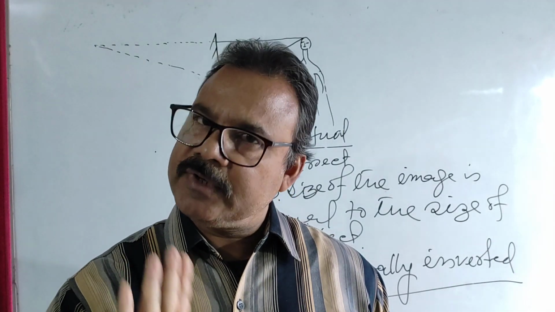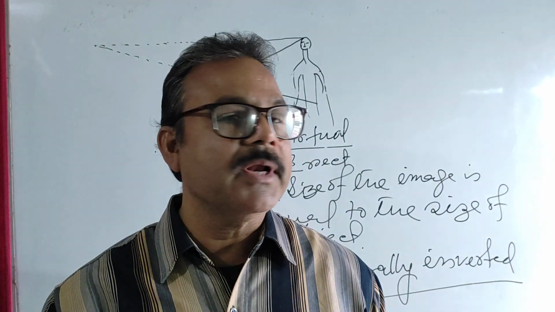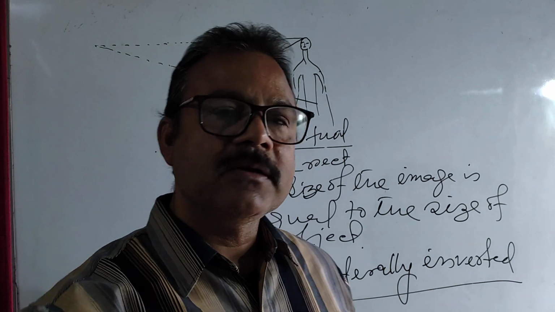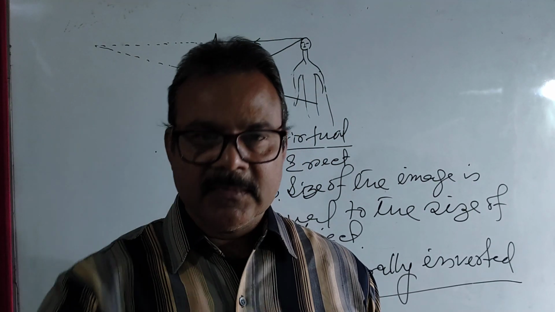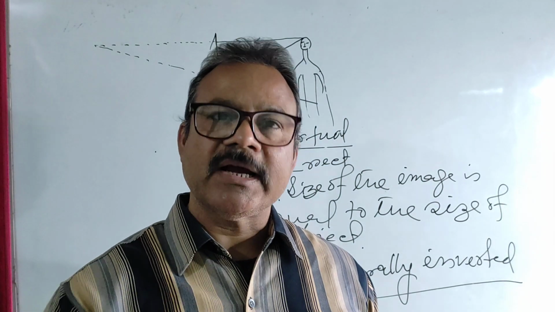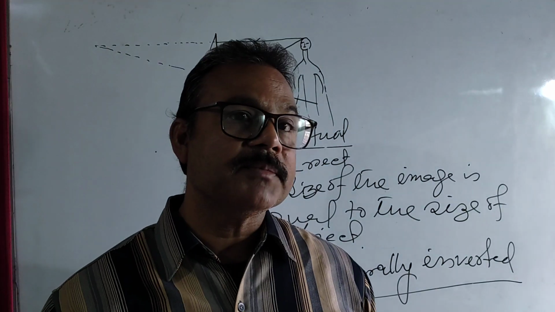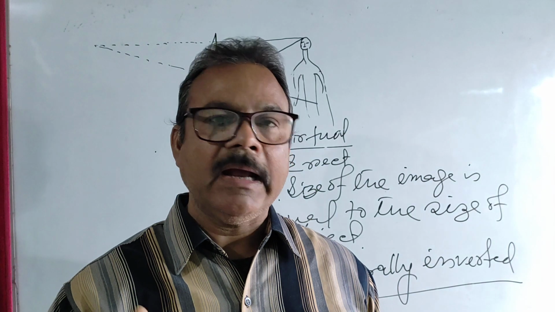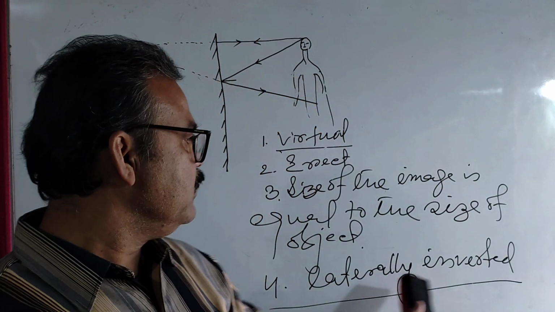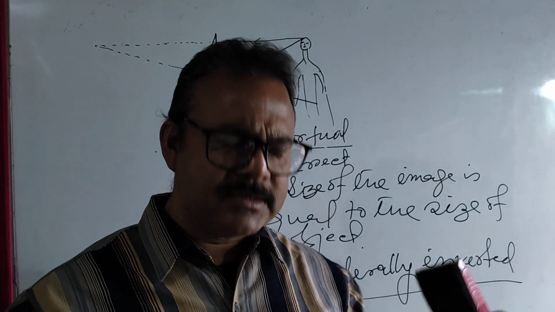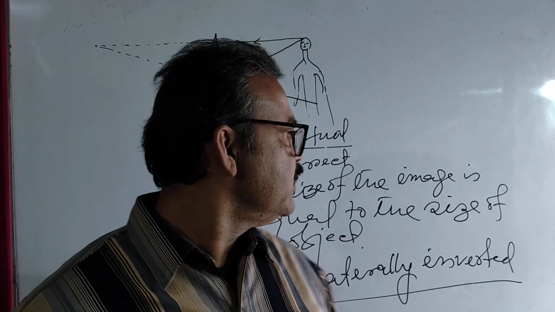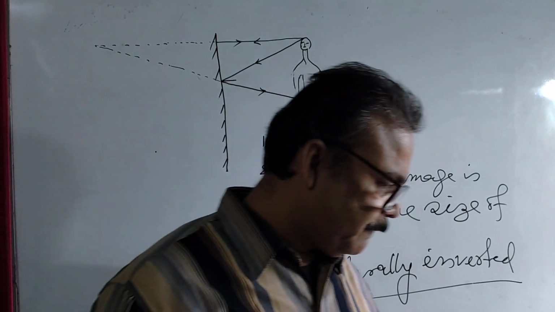Think yourself: the image is virtual because you cannot touch it. Then the image is erect. The size of the image is equal to the size of the object. Am I right? And the image is laterally inverted. You need not remember these things. Just from your experience, you will be able to tell all of these.